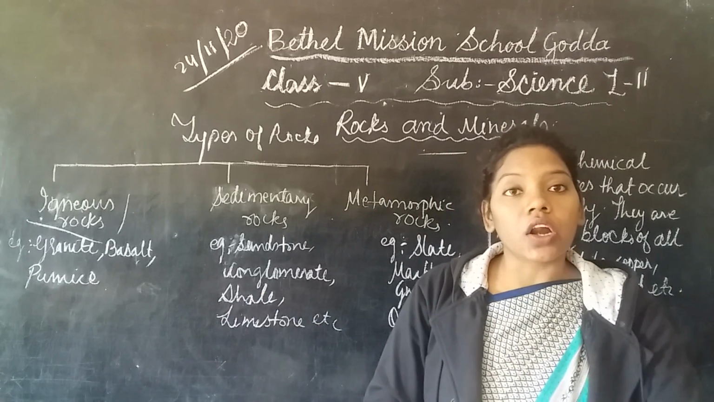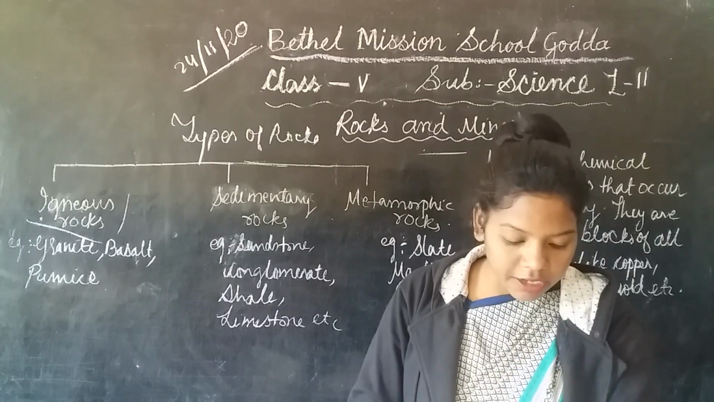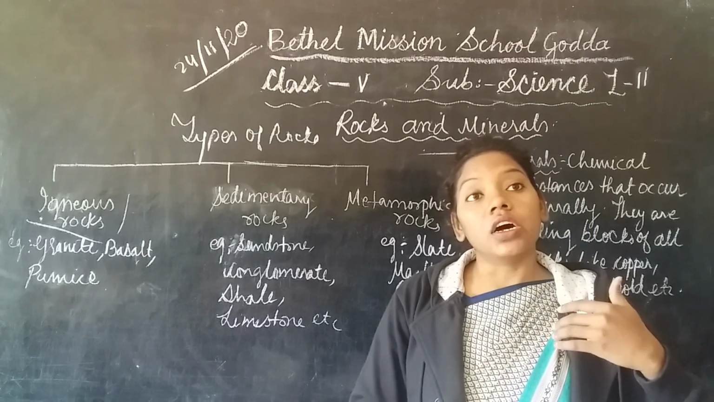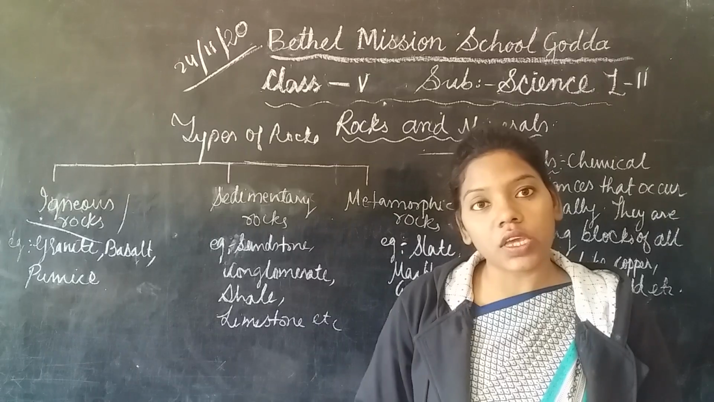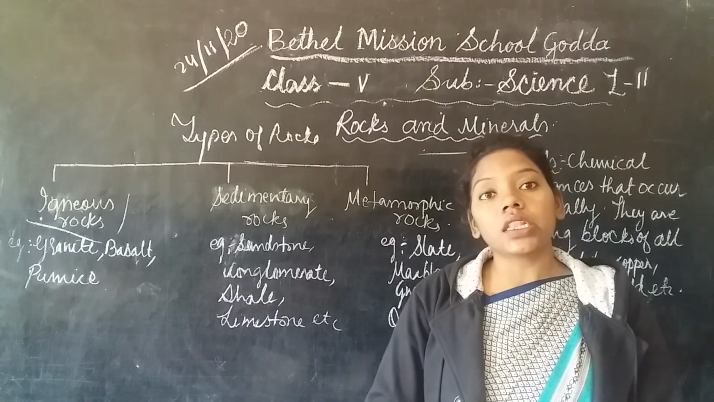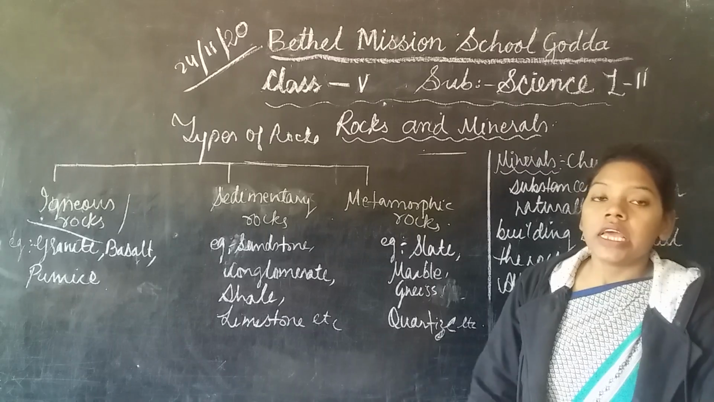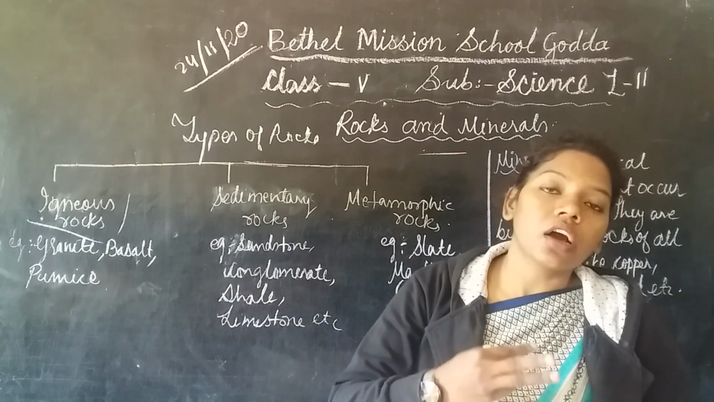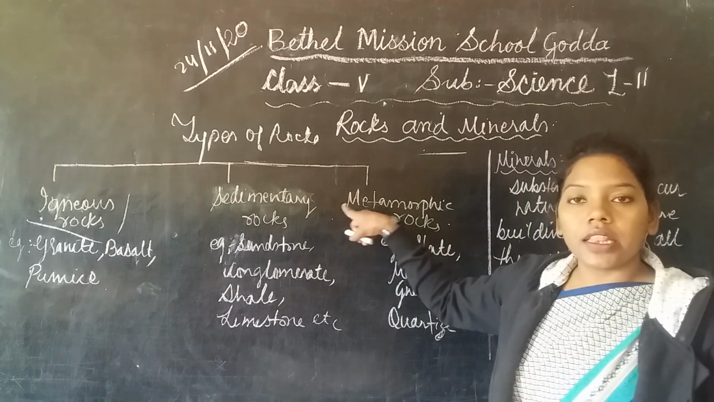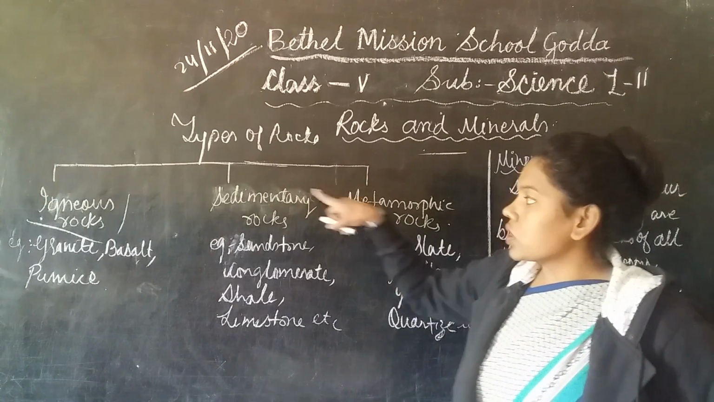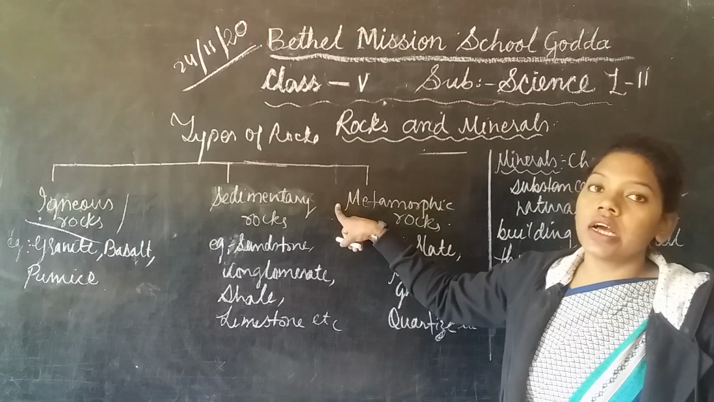As we know, our earth is made up of different kinds of rocks, and most of the rocks are made up of different kinds of minerals. So we'll see what the different kinds of rock are. There are three main types of rock we will study: igneous rock, sedimentary rock and metamorphic rock. These are the three main types of rock which we can find on the earth crust.